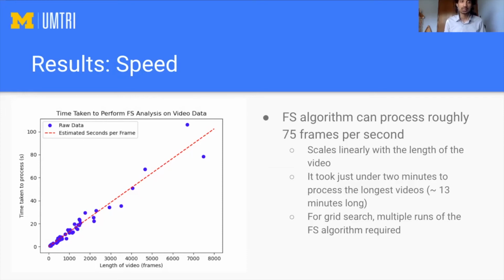The caveat here is that these times reflect how long it takes to process the video a single time. When using a grid search algorithm, you have to run the frame skipping algorithm multiple times in order to find the optimal set of parameters. And so the frame skipping process, even if it takes a short time to run once, needs to be run multiple times, and so can take longer to figure out what the optimal performance is.